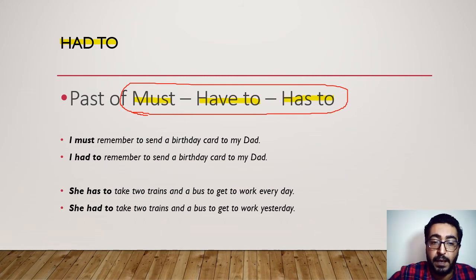So here, as an example, I must remember to send a birthday card to my dad. We already used that example before. The past of it is I had to remember to send a birthday card to my dad like yesterday. And also, she has to take 2 trains and a bus to get to work every day. So that's outer obligation coming from the conditions around her. So in the past, we use she had to take 2 trains and a bus to get to work yesterday. So I used yesterday here to express the past.